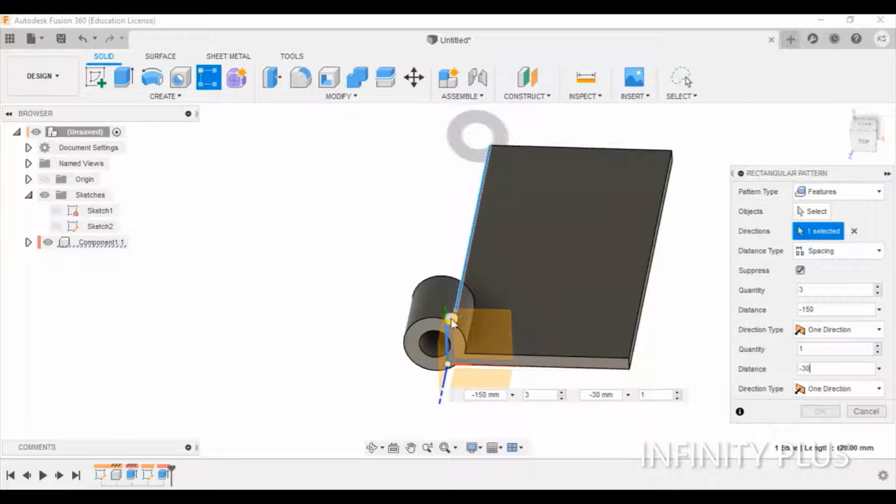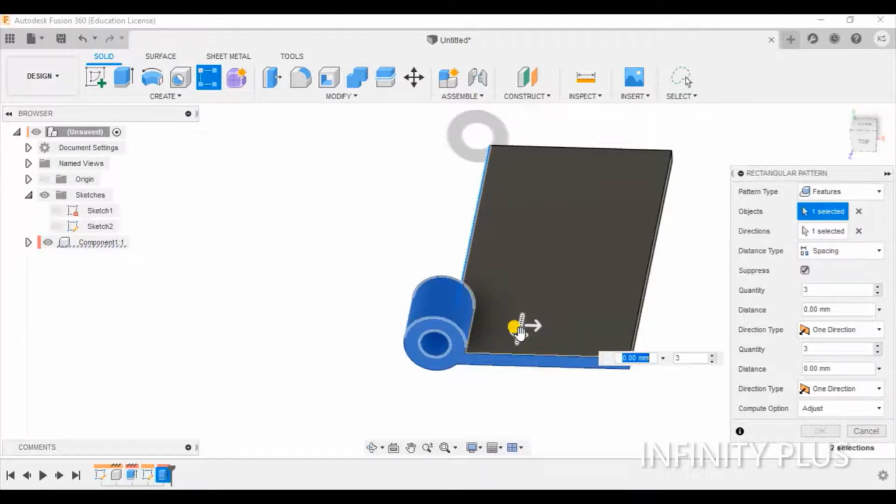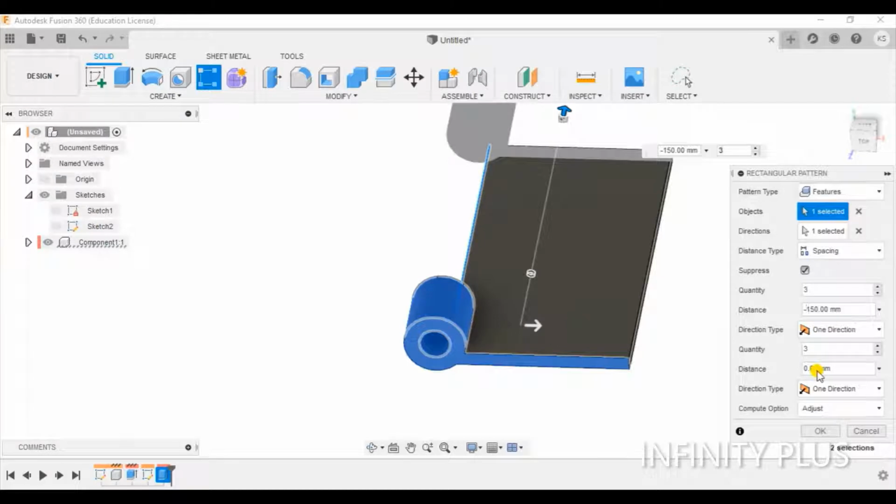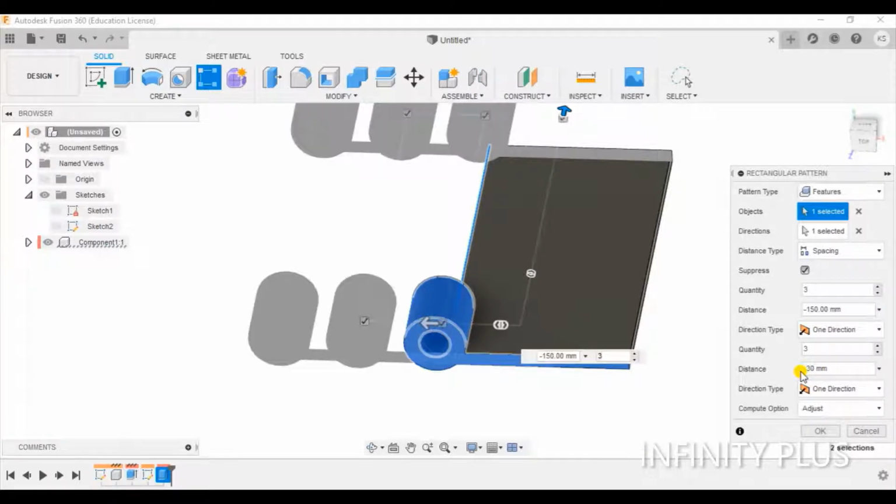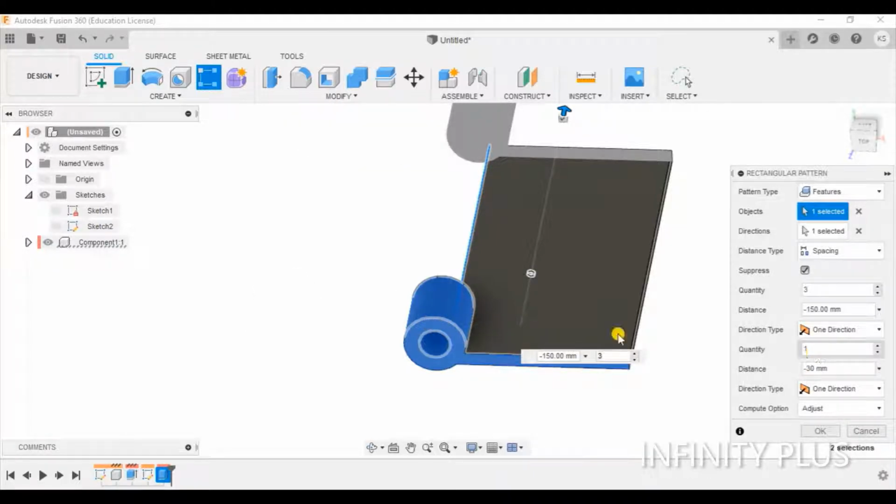Okay, so select again. I have selected this 150, -150. That will be -30, and this will be 1.